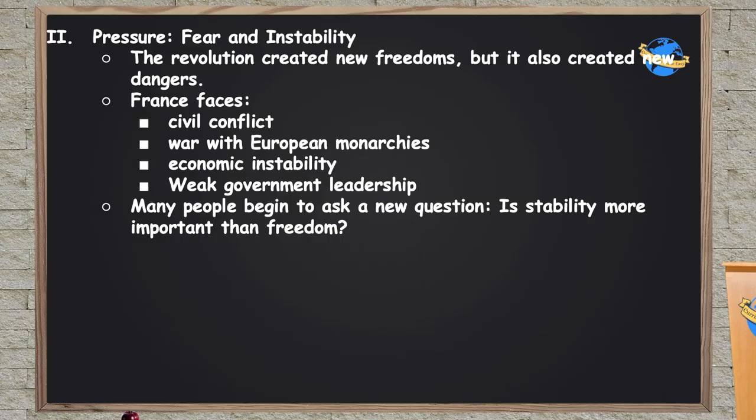Then, remember the economic instability that kind of launched this whole revolution? Well, they still hadn't figured out how to get the economy back on stable footing, which meant a lot of people were still starving. Combine that with weak leadership in the government, and, well, you've got a recipe for disaster. And a lot of people started asking a new question. Is stability more important than freedom? After all, under the absolute monarch of the kings of France, the House of Bourbon, they had some stability, but they had no freedom. Now they've got a lot of freedom, but they've got no stability.